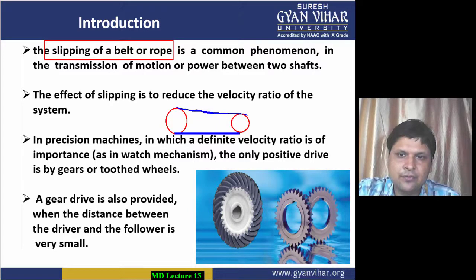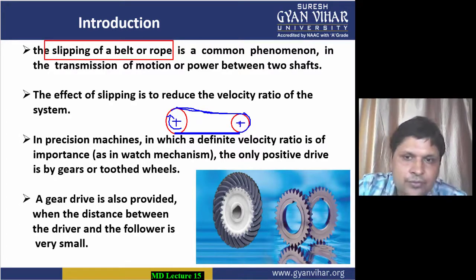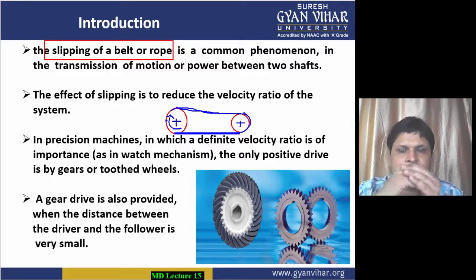Now what happens, students? When the belt gets power from the driving wheel, it moves and transmits power to the driven wheel. Now what is the issue? If the friction between the belt and the wheel is not much, then perfect gripping is not made. And when gripping is not made nicely, there is slipping of belt on that portion of the wheel. There is always slipping of belt involved.